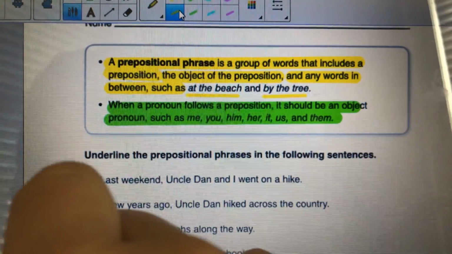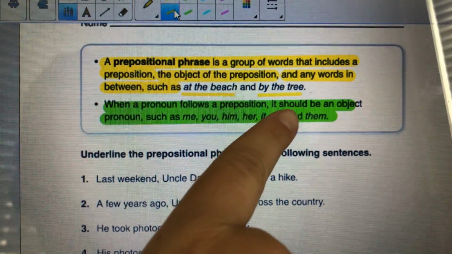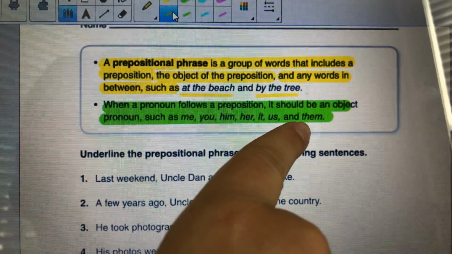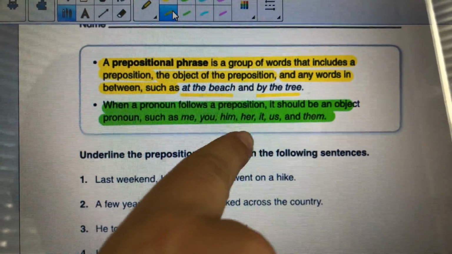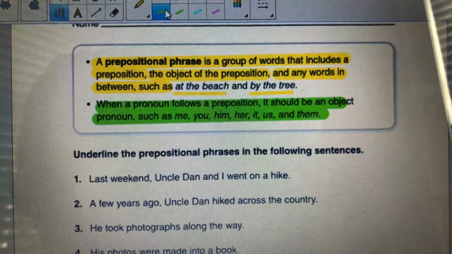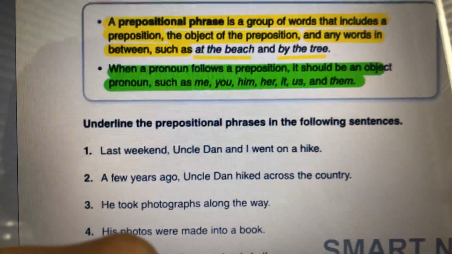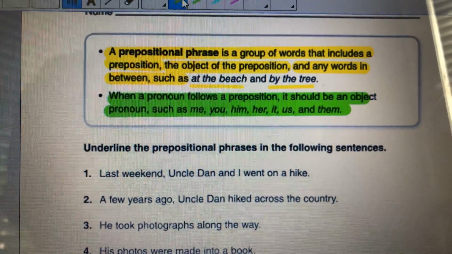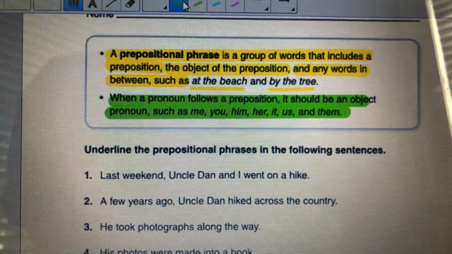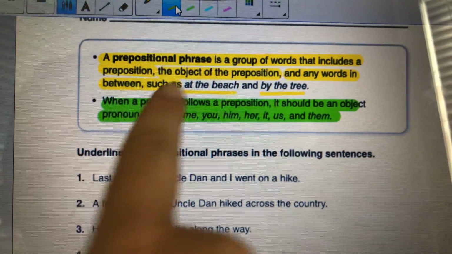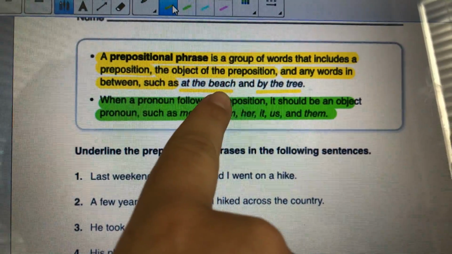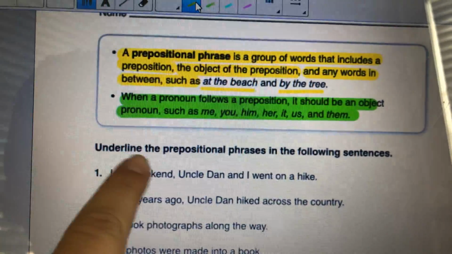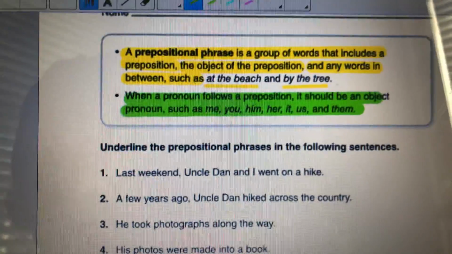When a pronoun follows a preposition, it should be an object pronoun, like me, you, him, her, it, us, them. It won't be I, she, he, which are subject pronouns. It'll be an object pronoun. Okay? So remember, your object of your preposition is either a noun or a pronoun following the preposition. At what? The beach. By what? The tree. So we're going to underline the whole prepositional phrase this time, okay?